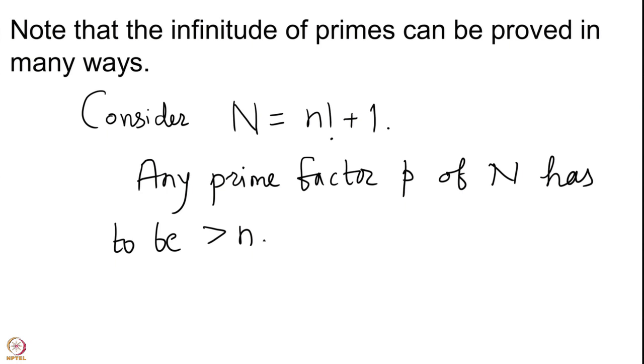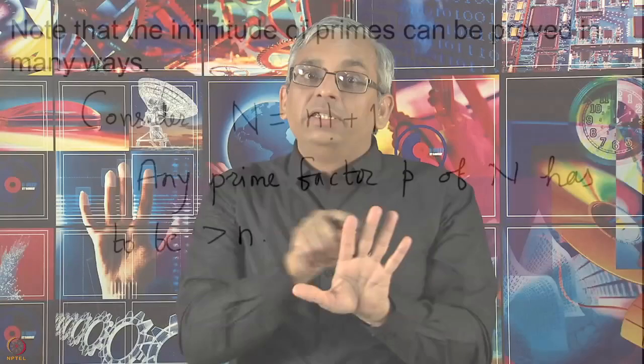So the prime factor P, which is the prime factor of capital N, cannot divide n factorial, therefore it cannot be less than or equal to n. If it was less than or equal to n, it would figure in those products that you have to obtain for n factorial. So this P has to be bigger than n, and you can do this for every n.